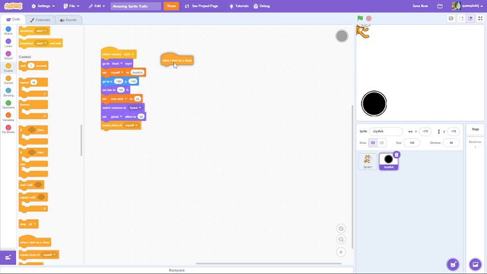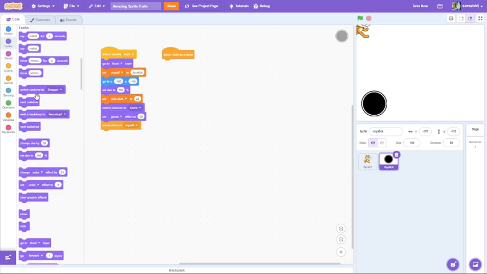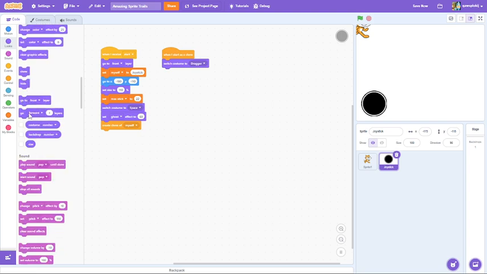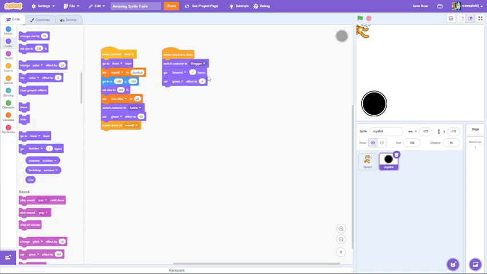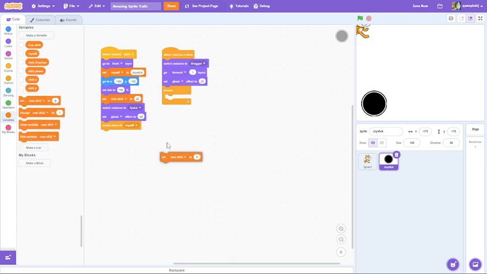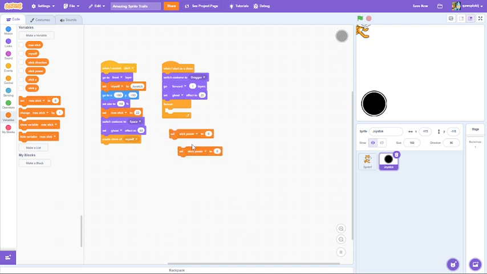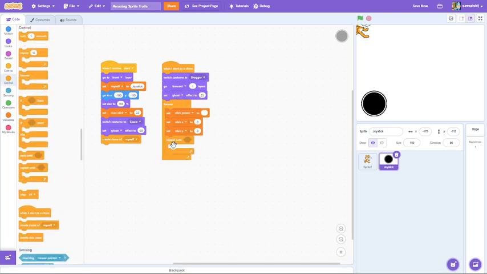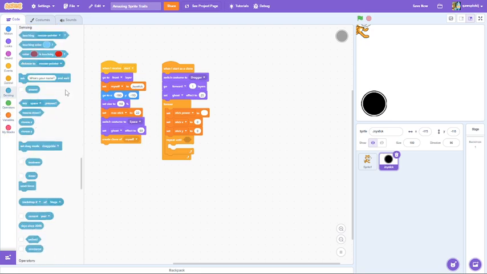And when I start as a clone, switch costume to dragger. Go forward one layer. Set ghost effect to 25. And forever set, I'm going to take 3 of these out, stick power, stick X, and stick Y. Stick X and stick Y will be 0, and stick power will be absolutely nothing. Yeah, seriously, nothing. Okay, repeat until mouse down.